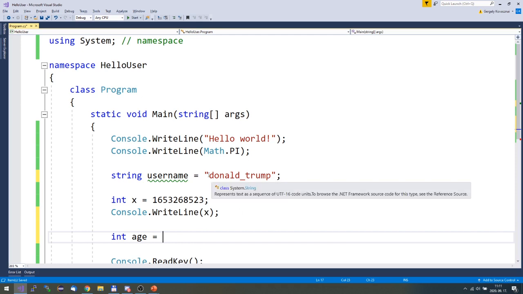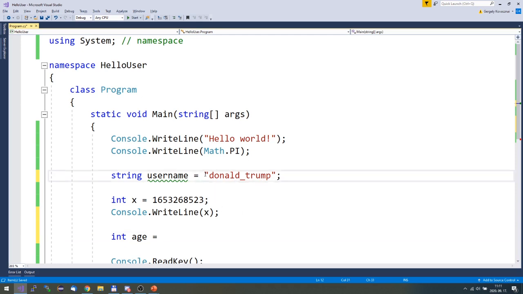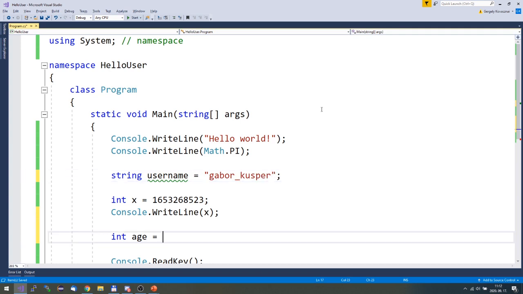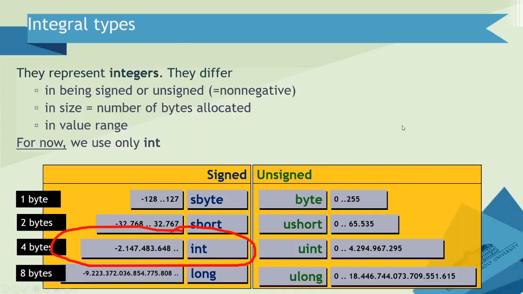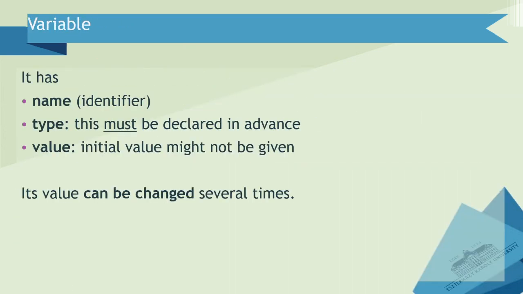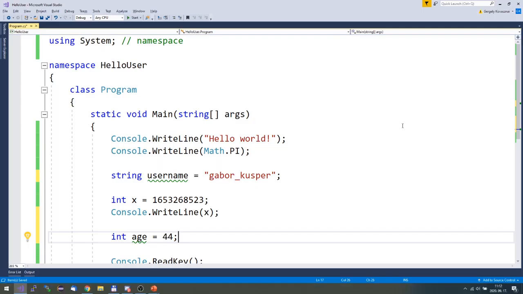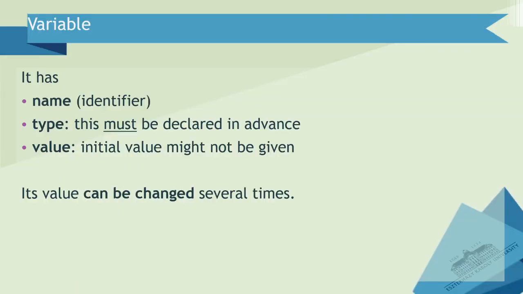For example, I don't know how old is Donald Trump, but I know how old your teacher, Mr. Gabor Kusper is, but maybe this is a very sensitive information. I think he is 44. Okay, I think you get my point. You can use variables with types and you can assign values to those variables.